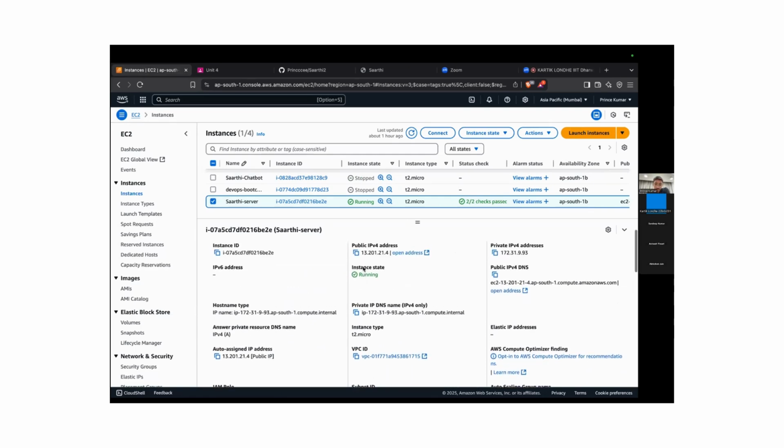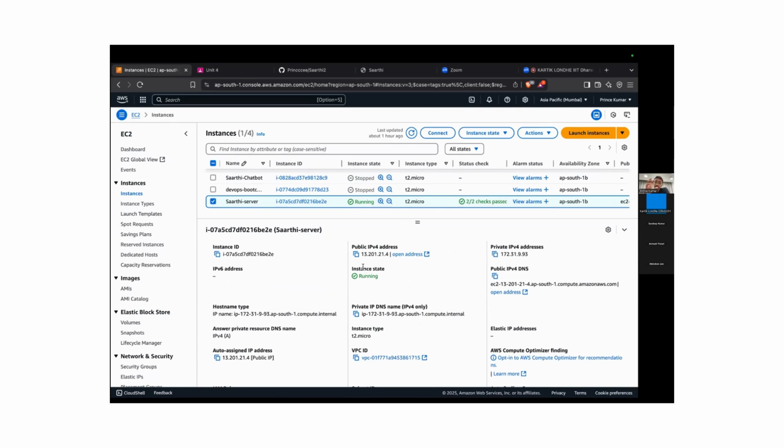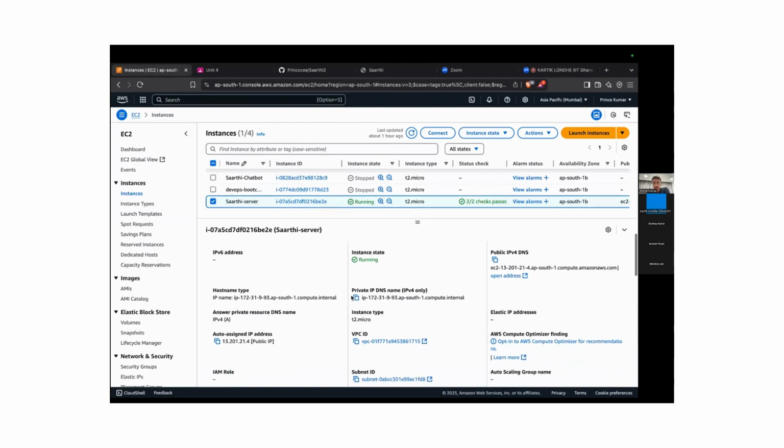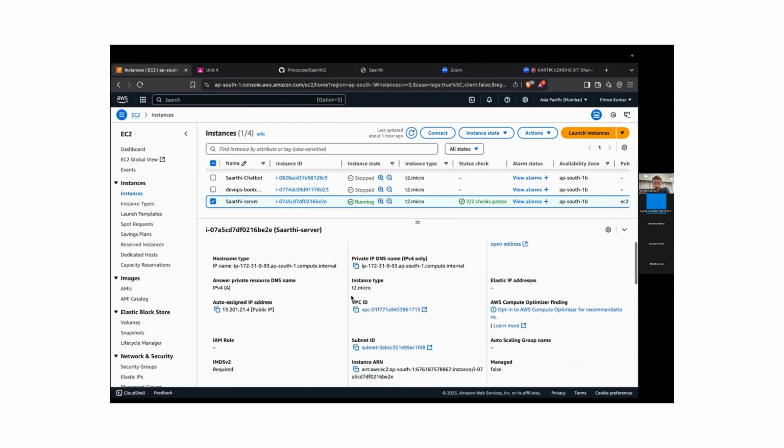This URL will serve our entire project on the internet, and anybody can access this app using this URL. Here we can see this is the UI. This is how it looks. If I say hi, this is the response, this is how the UI looks. This is the dark mode switch. So using this URL, anybody on the internet can access our page. So this is our whole project deployed on AWS.